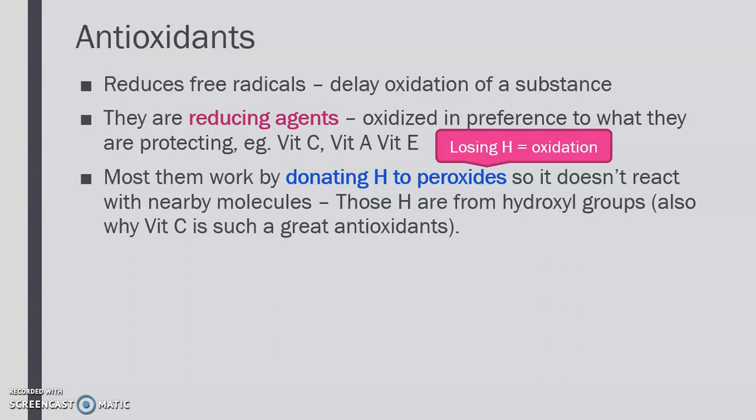So the antioxidants are the reducing agents who donate hydrogen and go through oxidation. Okay. A lot of those hydrogens donated are from hydroxyl groups. That's why vitamin C is such a great antioxidant.